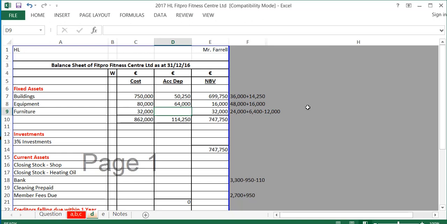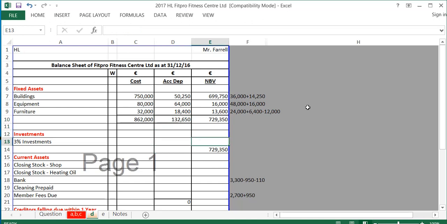At the start of the year, the depreciation of furniture for the first 3 years is 24,000 from part A. I'm going to add this year's depreciation of furniture of 6,400, and I'm going to take away the depreciation of the furniture that we sold of 12,000 because we don't have that furniture anymore, so we have to take out the depreciation, and we worked that out in the note earlier when we worked out the profit and loss of furniture. So in total, the accumulated depreciation of furniture is 18,400.